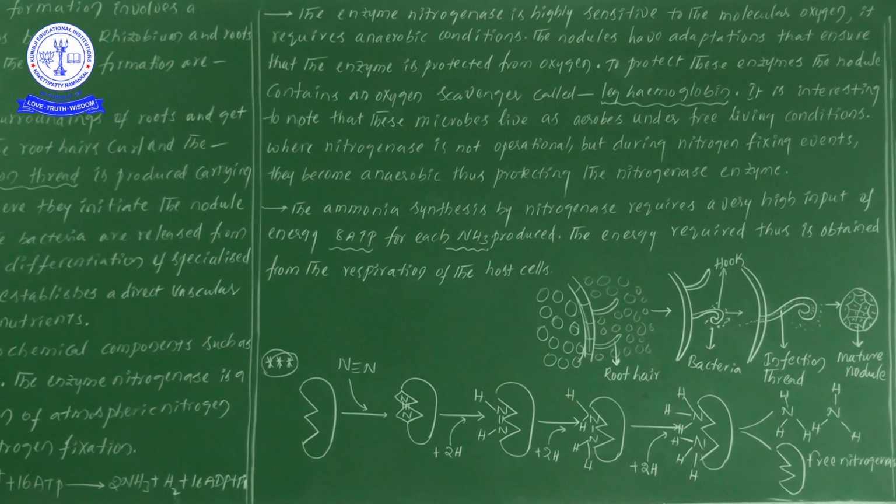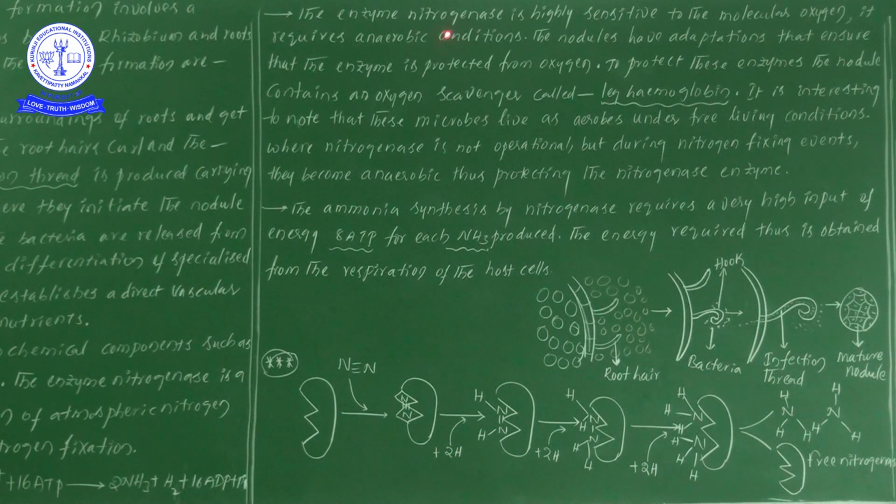One point we have seen is what the nitrogenase enzyme is. The nitrogenase enzyme is produced by the rhizobium bacteria. In the rhizobium bacteria, NIF genes are present, and these NIF genes are responsible for the formation of the nitrogenase enzyme. In the previous video we saw that the rhizobium bacteria is anaerobic, so for its living conditions it does not depend on oxygen. Likewise, the nitrogenase enzyme is also highly sensitive to molecular oxygen.